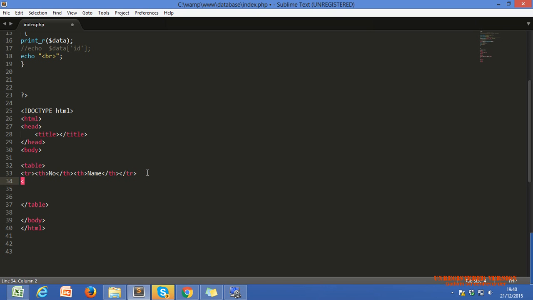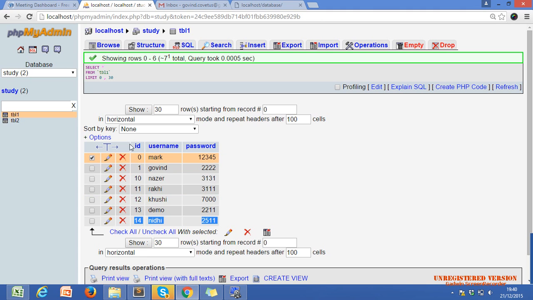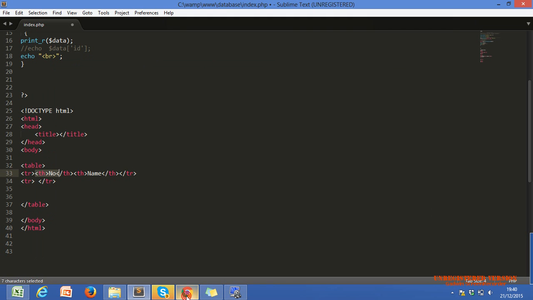Now, second table row, tr. If there is a start, there should be an end. Now, this is the table row. This is the table heading. You can say this heading, this heading: ID, username, password. This is one kind of heading, or not? We can use our th tag within the table. Within the table there are other tags: tr for table row, th for table heading, and now td, which stands for table data.